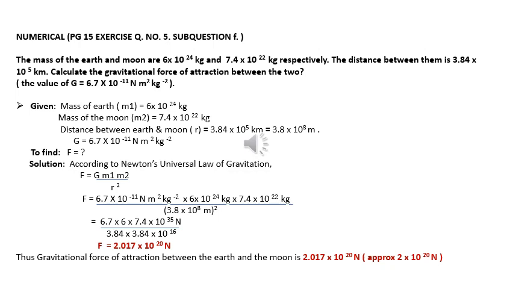Solution. According to Newton's universal law of gravitation, F is equal to G m1 m2 upon r square.